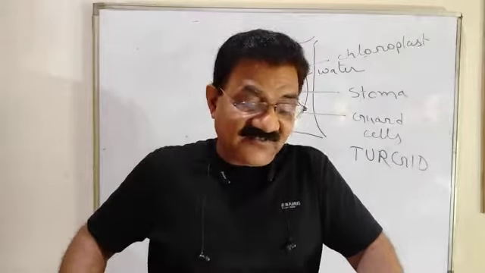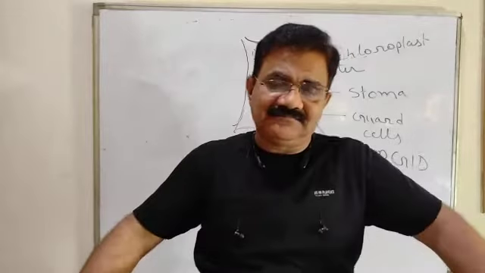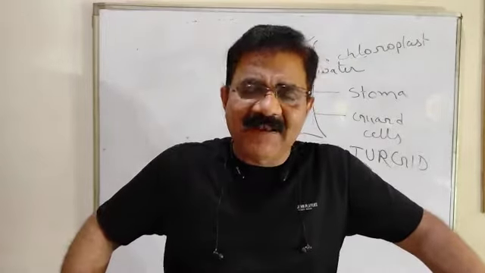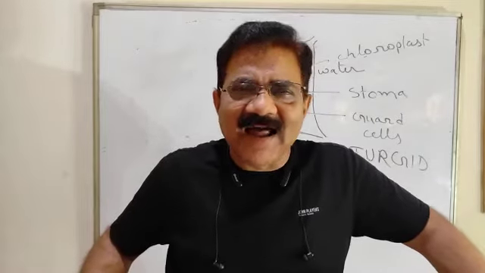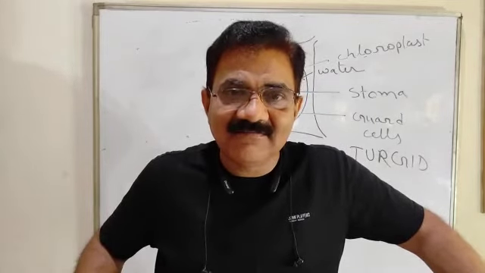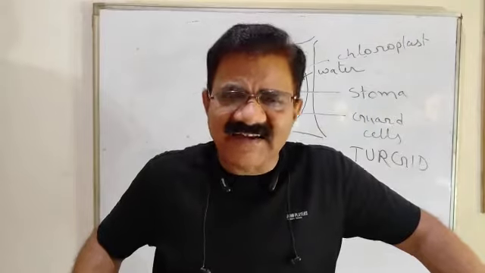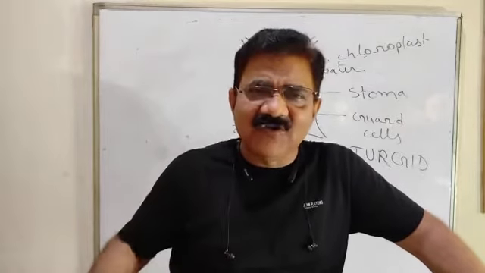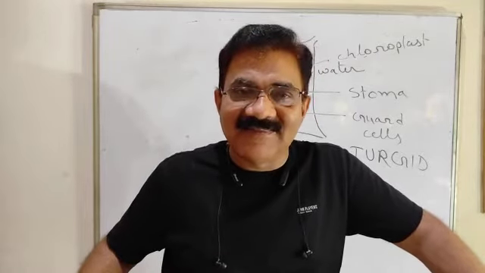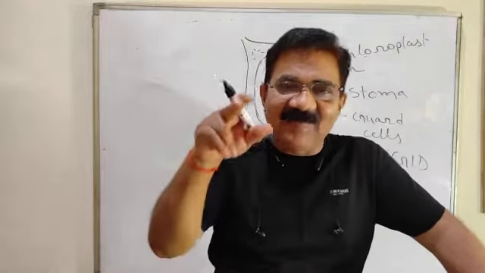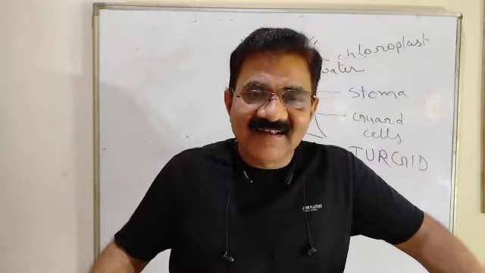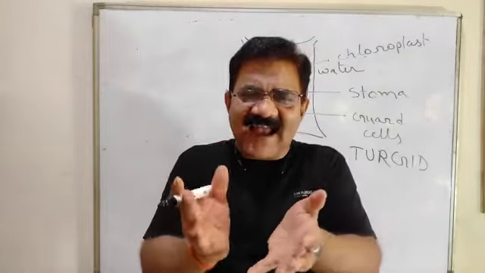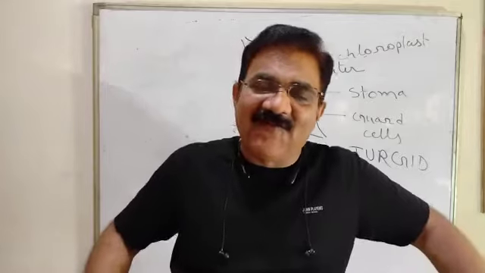We have understood. One more example let us discuss. Have you touched a plant touch-me-not? Have you seen a plant touch-me-not? Yes, chhui mui, lajwanti. Have you touched it? If you touch it, the leaves and petiole will fold.